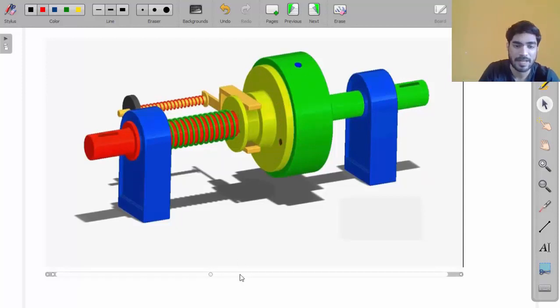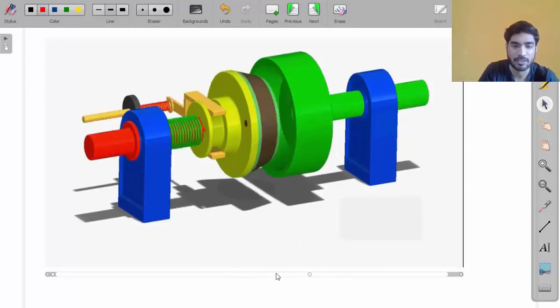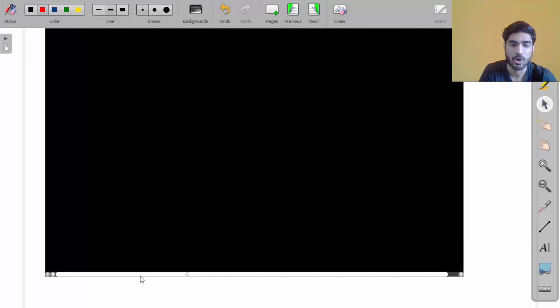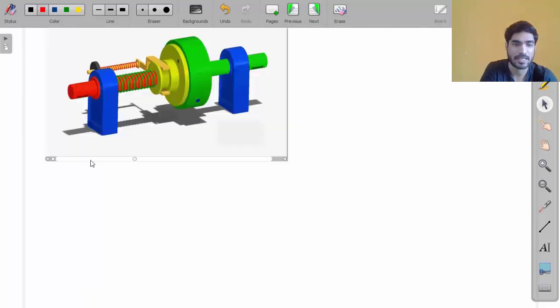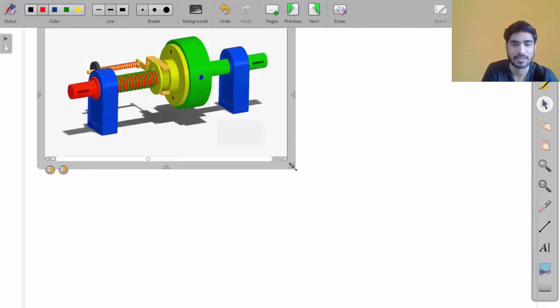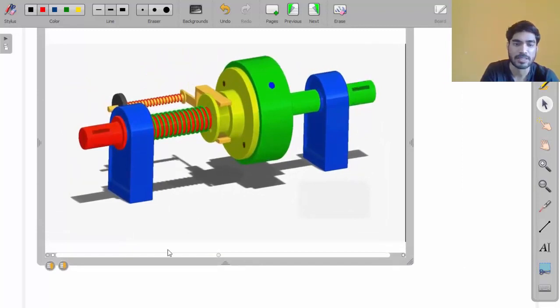When you apply axial load, then it will be disconnected, my friend. So this is right now disconnected. See, this part is rotating, the input part is rotating, and the output part is stopped. And when you don't apply the axial load, then it is by default connected, so both are rotating together.